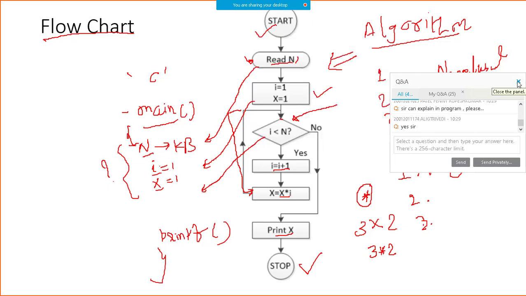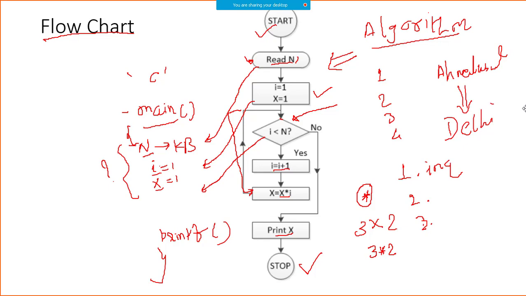Again, I am not looking at your Q&A part now for some time. See, what I said, friend, is there is a flowchart given. Still you don't know what the flowchart is about. Your objective is to understand what a flowchart is. I already said algorithm is a step-by-step procedure. You convert the algorithm into a diagram, and what you get is a flowchart. You should know that in order to draw a flowchart, you have to use some standard symbols like start, stop, read, that is a rounded rectangle, and decision making, that is a diamond.